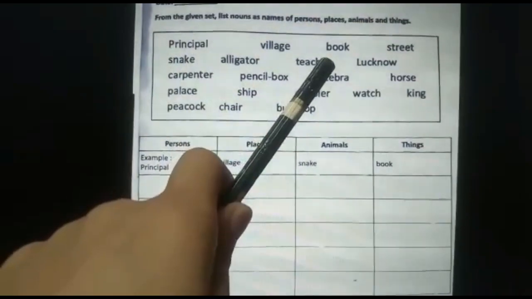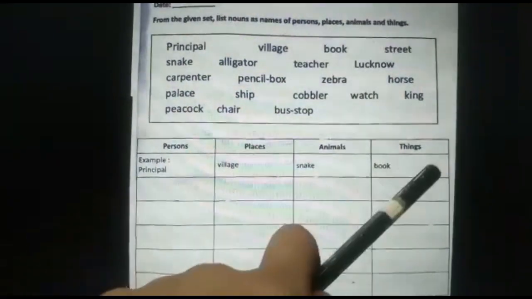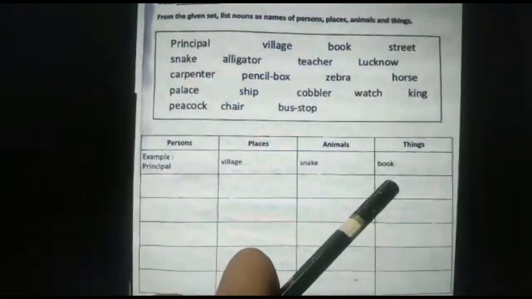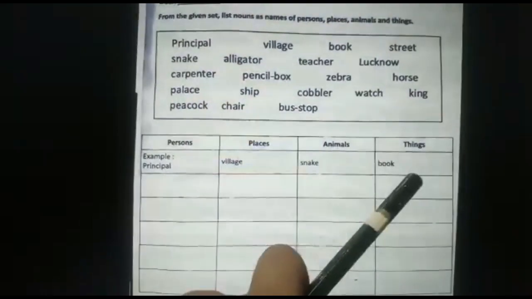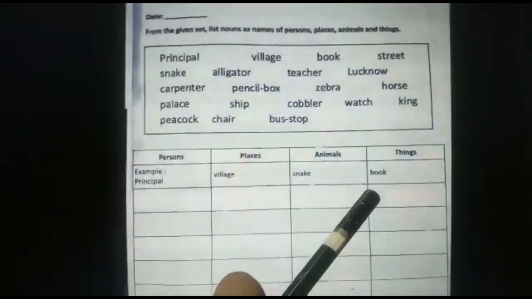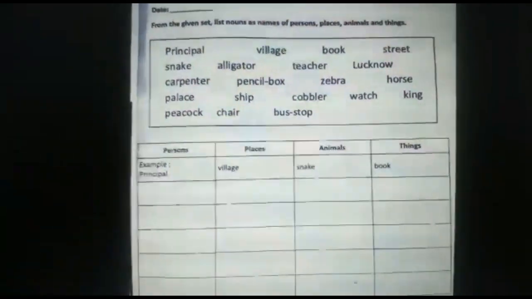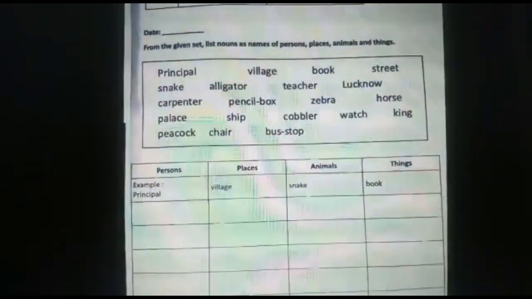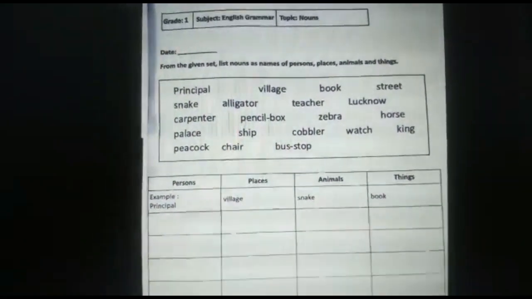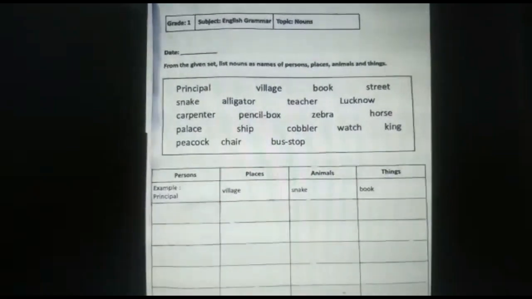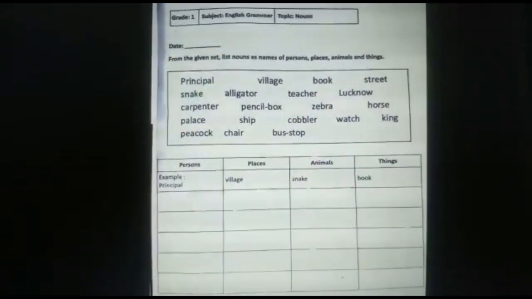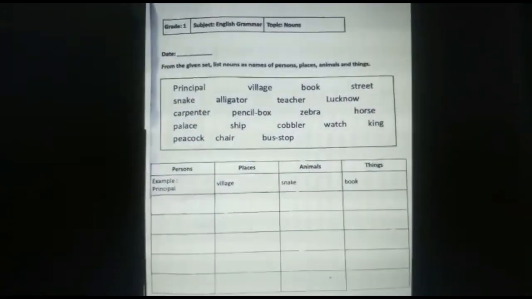Children, book will come under which column? It will come under the column of things. Okay children, I hope you all have understood the work. So children, take out a sharpened pencil, keep it in front of you, observe 2 minutes silence, get focused and then start your work.